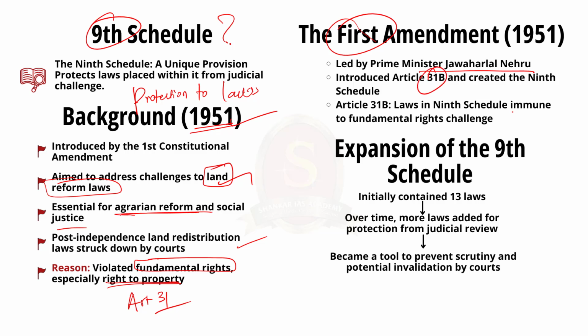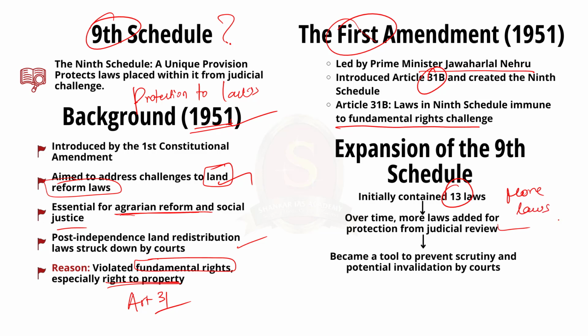Article 31B stated that any laws placed in the 9th schedule could not be challenged in any courts on the grounds that they violated fundamental rights. Note that initially the 9th schedule contained only 13 laws. Over time, however, the scope of the 9th schedule expanded significantly as various governments placed more laws under its protection to shield them from judicial review.